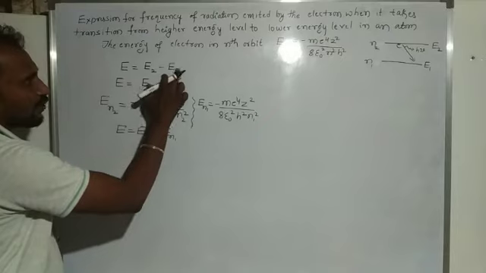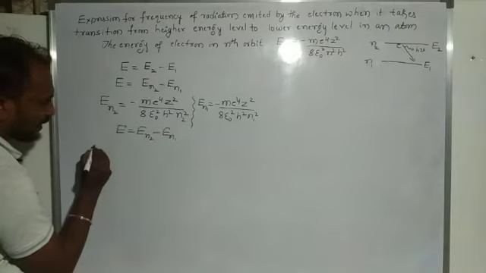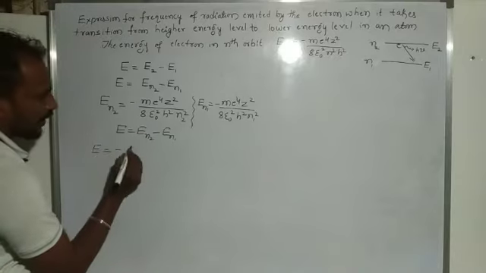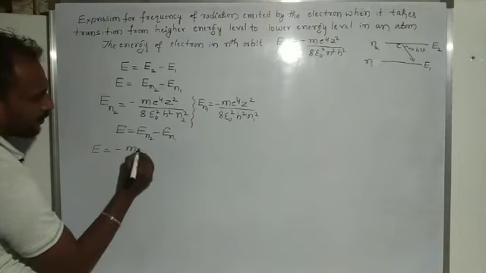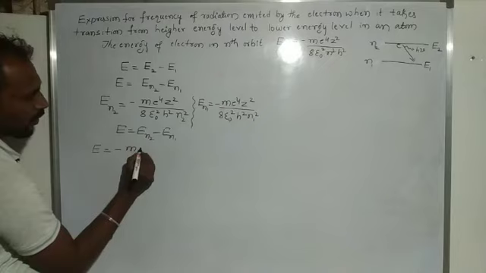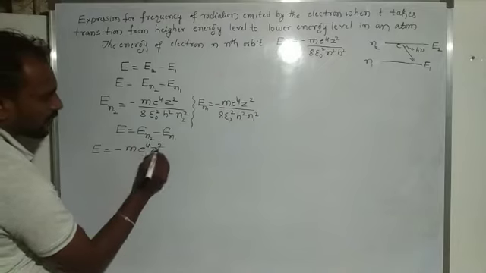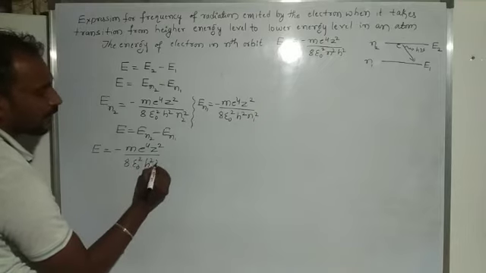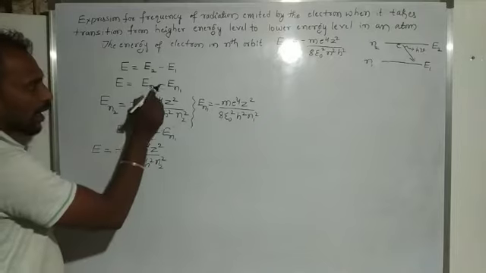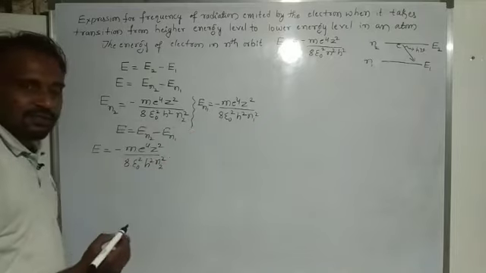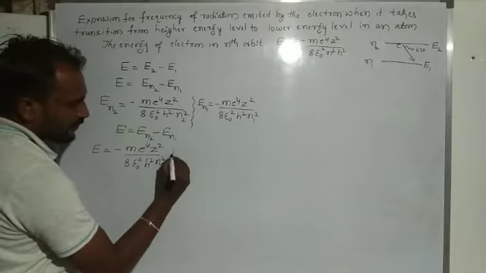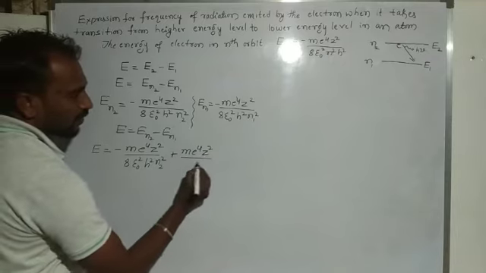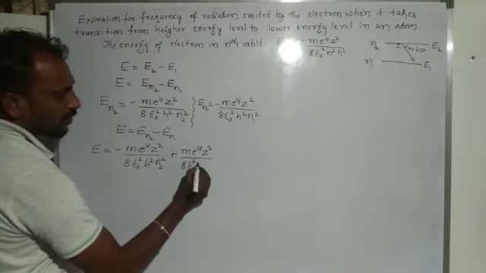So generally we consider E2 minus E1. Here the energy E is equal to the second energy level, minus m e raised to 4 z square divided by 8 epsilon naught square h square, with n2 square, minus, and since there is already a minus, minus into minus is plus, so plus m e raised to 4 z square divided by 8 epsilon naught square h square with n1 square.